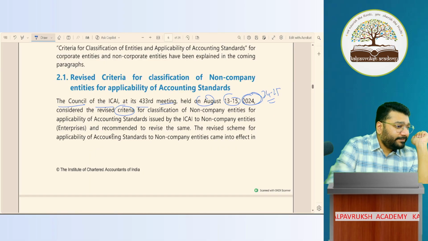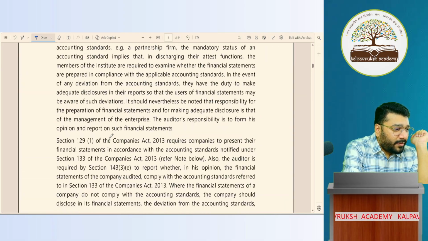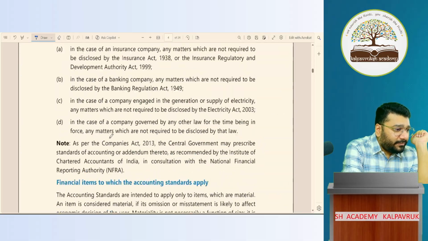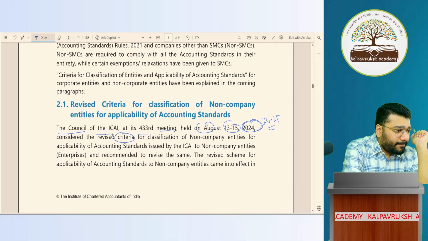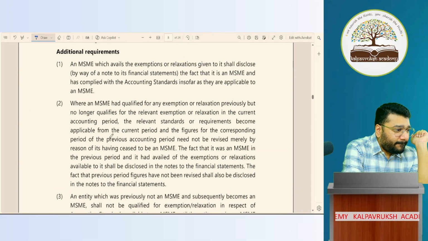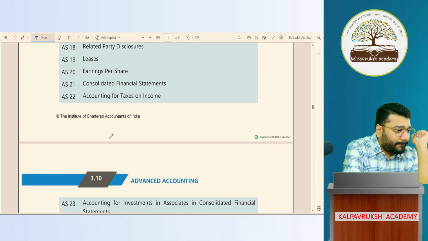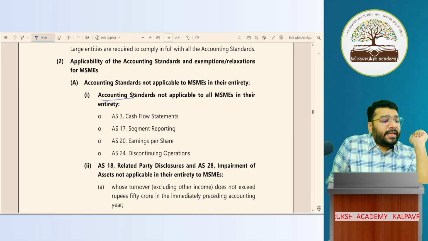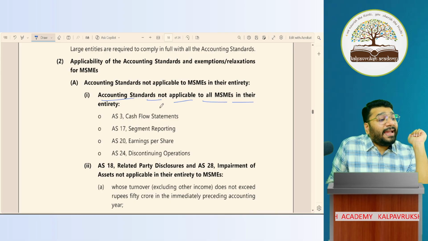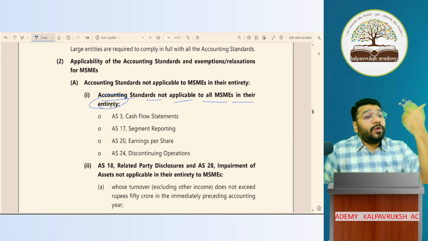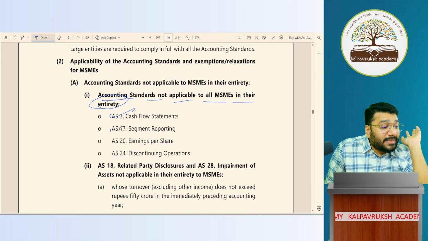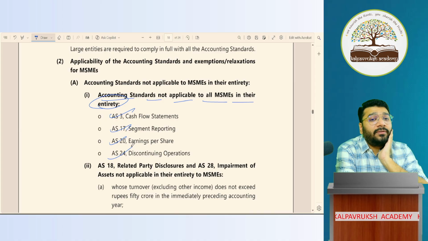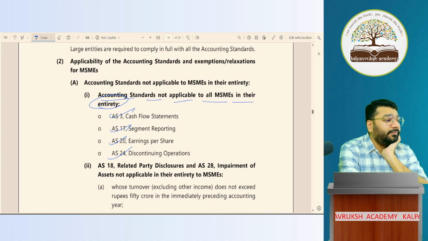Okay. Come back here. Where is it not visible? Accounting standards are not applicable to all MSMEs in their entirety. Entirety means the full AS is not applicable. Which ones? 3, 17, 20, 24. Got it? Clear or not clear? Okay.